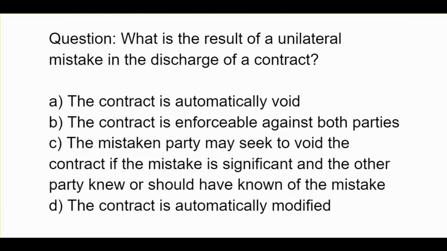What is the result of unilateral mistake in the discharge of a contract? A. The contract is automatically void. B. The contract is enforceable against both parties. C. The mistaken party may seek to void the contract if the mistake is significant and the other party knew or should have known of the mistake. D. The contract is automatically modified.